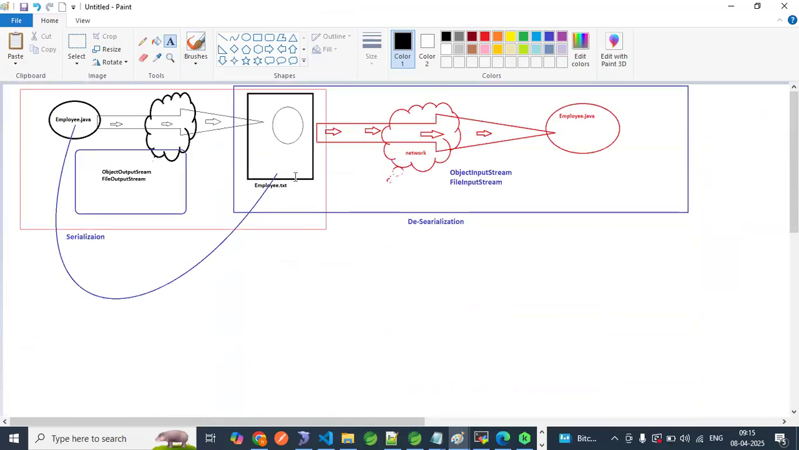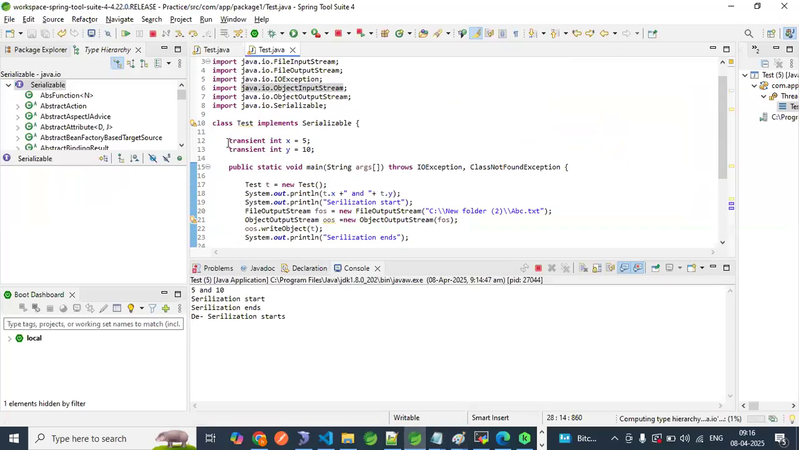But tell me, is static data part of the object or not? Think now. Static data is not part of the object, so it does not participate in serialization. They are not participating in serialization. Remove this. Okay?